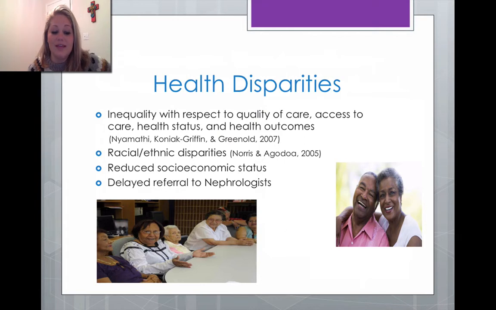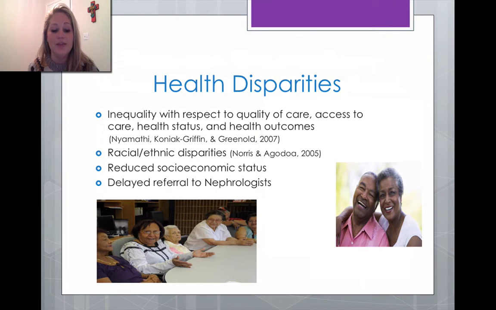High-fat diets and physical inactivity are thought to occur at higher rates among those racial and ethnic groups. An increased sensitivity to high levels of dietary sodium can also help explain the more rapid deterioration of kidney function seen in hypertensive African Americans. Reduced socioeconomic status also negatively affects a patient's access to care because despite having the greatest need for medical care, the poorest individuals often receive the least medical care.